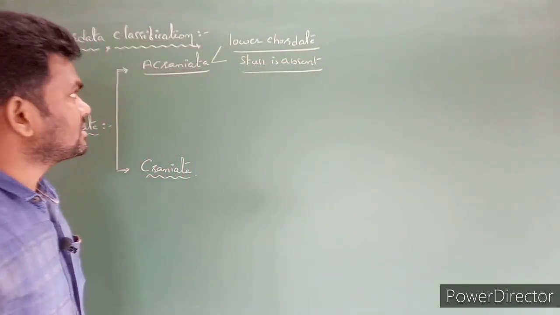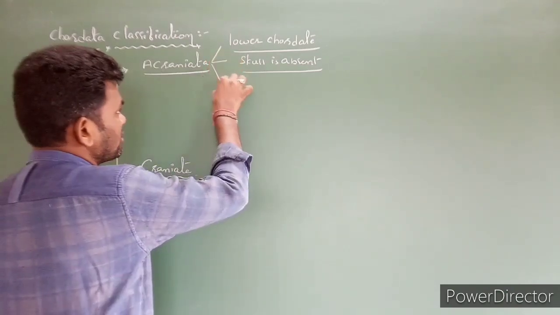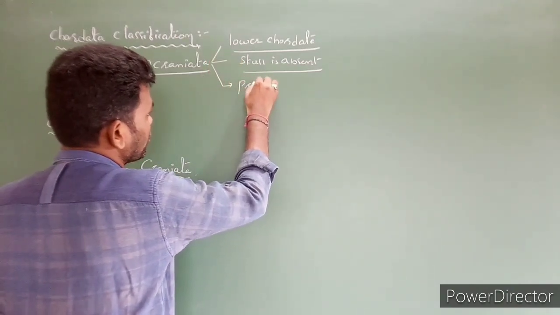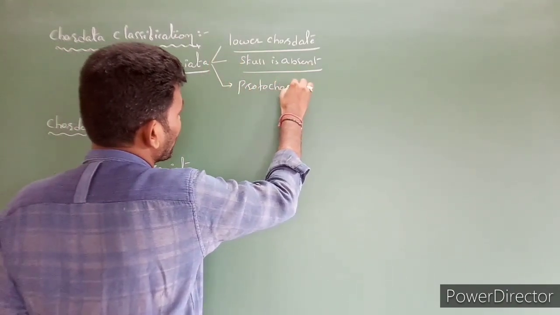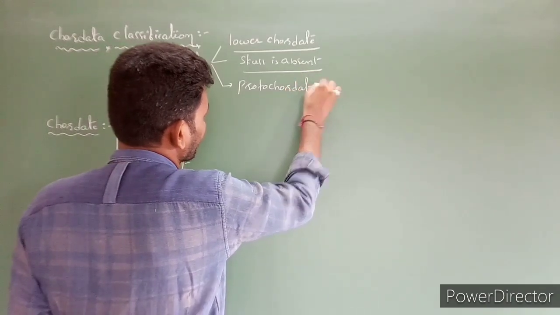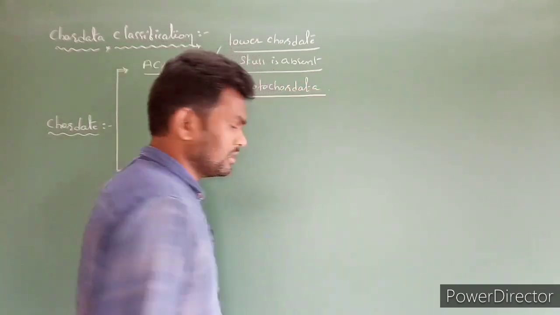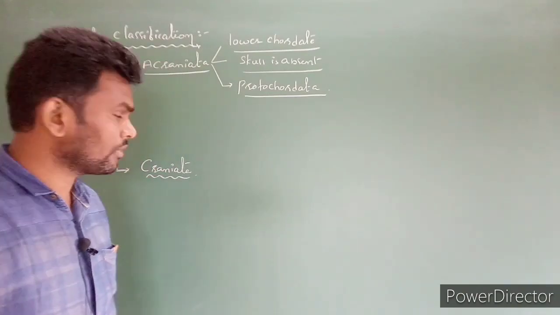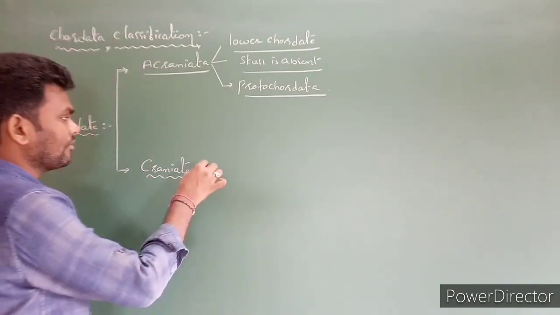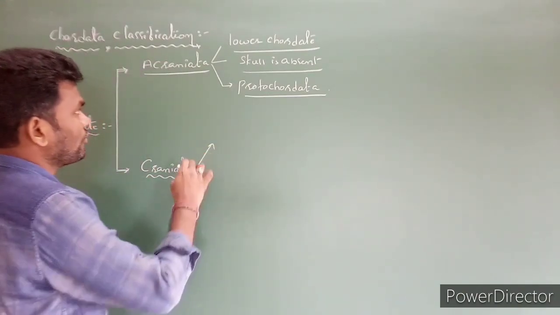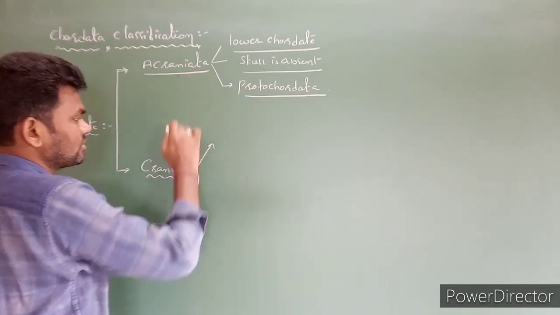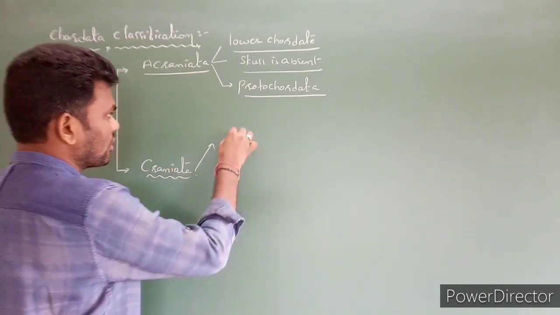Such organisms we can consider as protochordates. This is one category, one group. Next, Craniata. If we compare them with Acraniata, they are a little bit advanced, which means higher chordates.